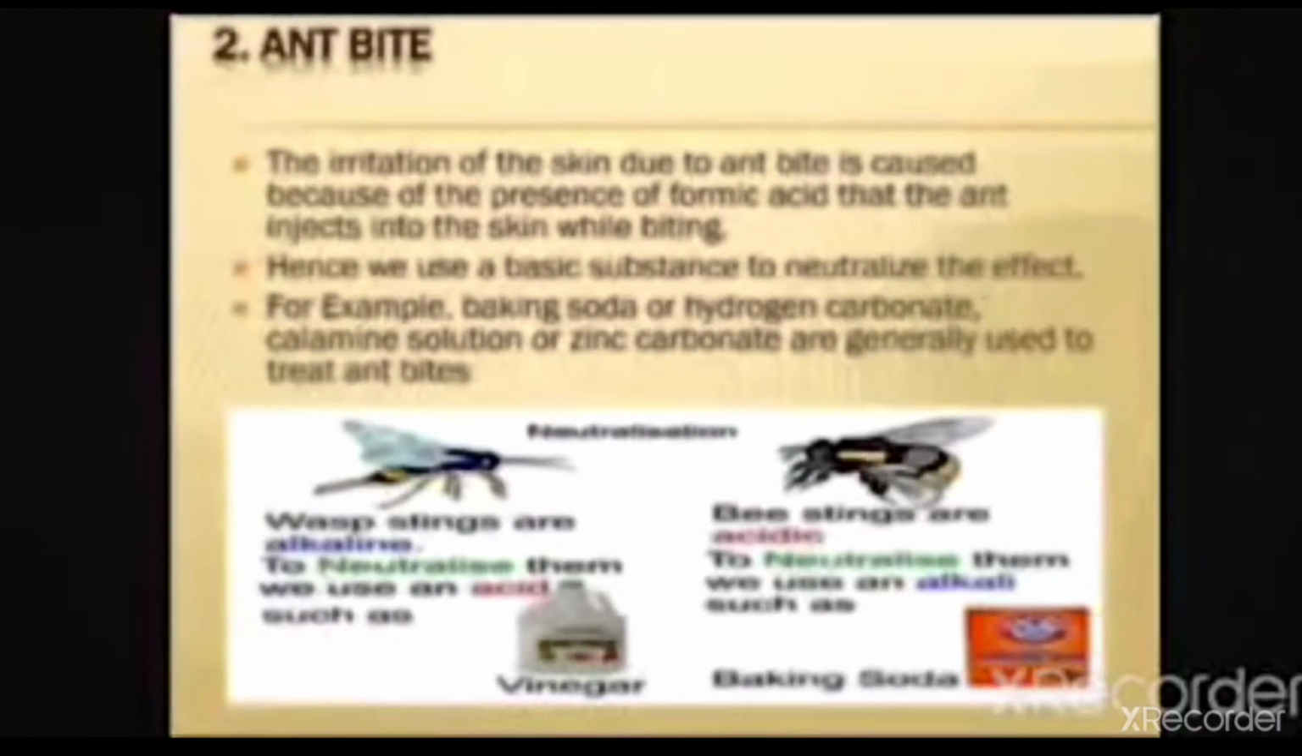And we feel relief. Why? Because baking soda is a base and it will neutralize the effect of the formic acid that the ant contains. So that's why we can use baking soda for an ant bite. We can say that the neutralization effect helps us in our daily life also. Now next is soil treatment.